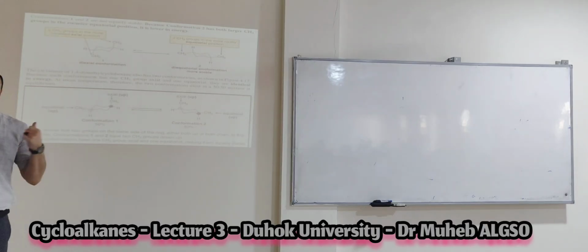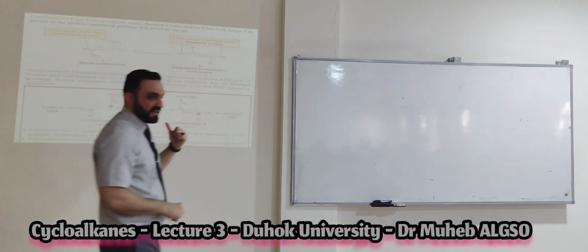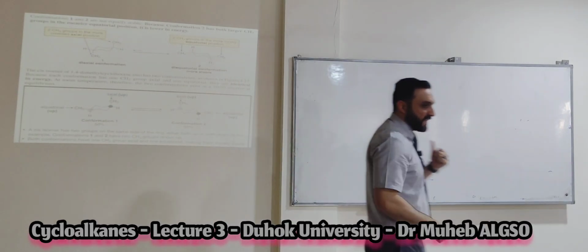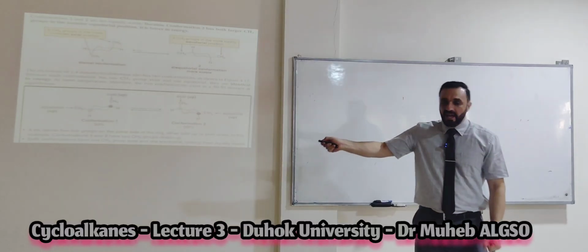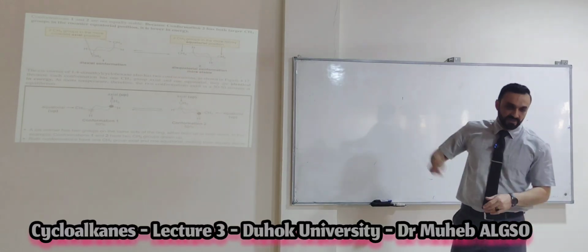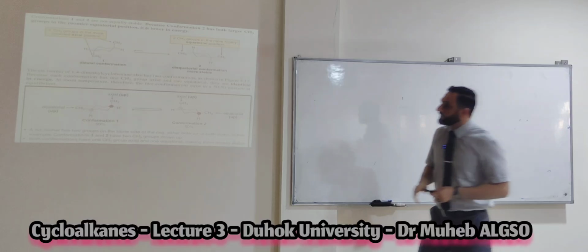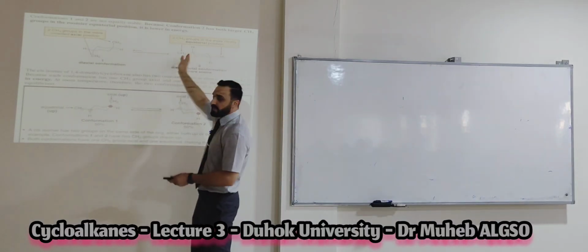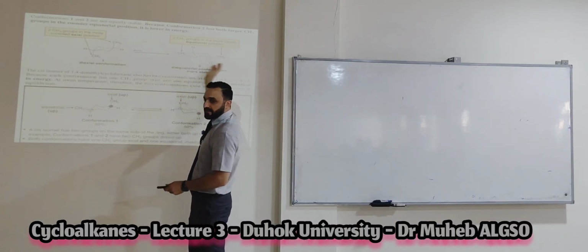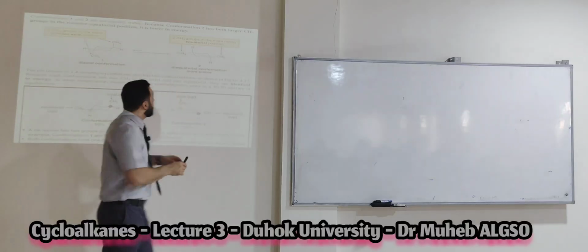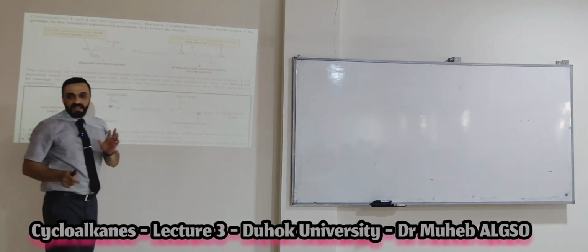That means the trans here has two different chair forms. One of them is diaxial and the second is di-equatorial. In the exam, when substituents are at different sides, that means trans, and on the same side, cis.